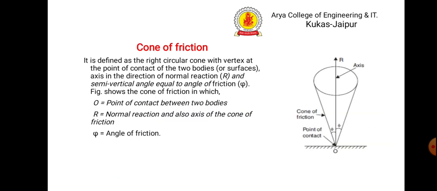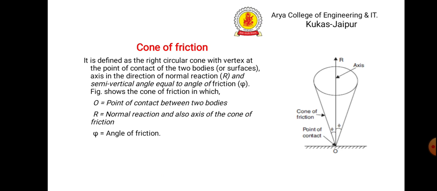The next is the cone of friction. It is defined as the right circular cone with vertex at the point of contact of two bodies or surfaces. The vertex is here, at O, the axis is in the direction of the normal reaction R, and the semi-vertical angle is equal to the angle of friction phi. If I rotate this, I will get a cone. This cone is nothing but the cone of friction.